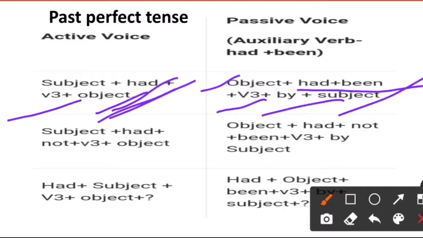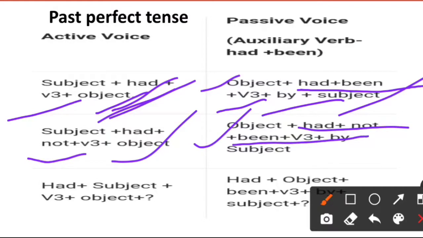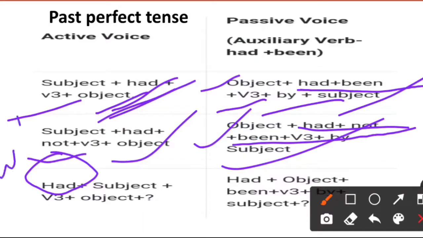And in the negative sentence, only one word will be added, and that is not. Object plus had not been V3 by subject. And in interrogative sentence, had will come first. If there are any other words like WH words or how, then they will also come first, as it is an interrogative sentence.